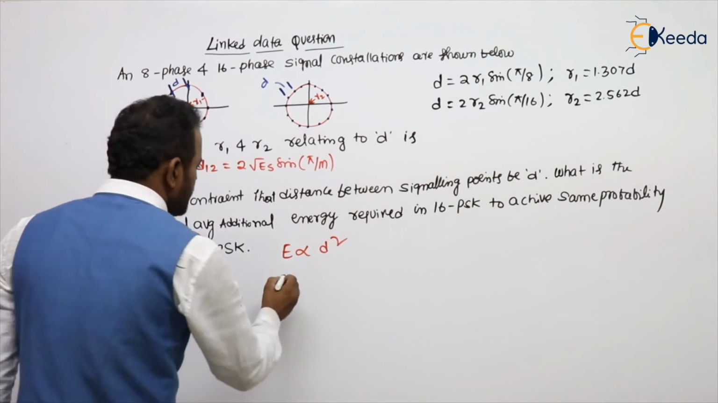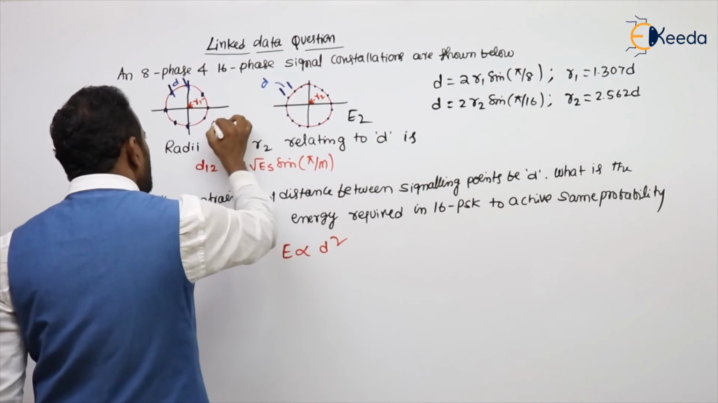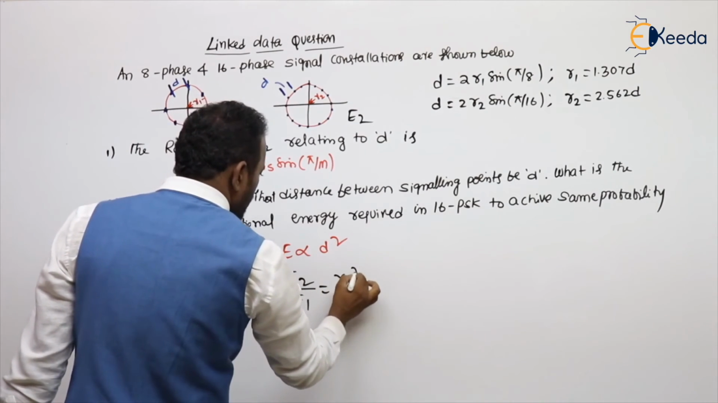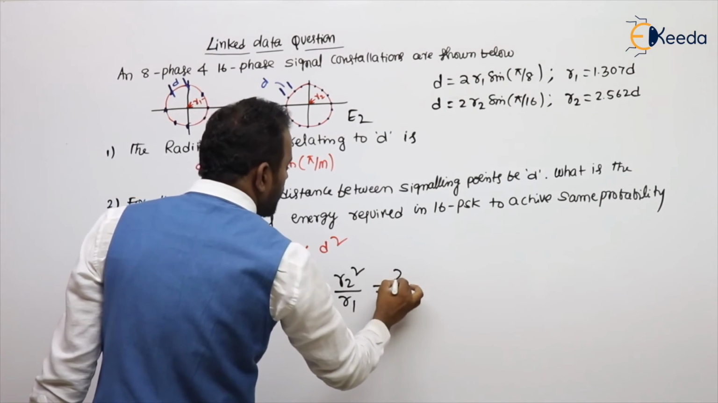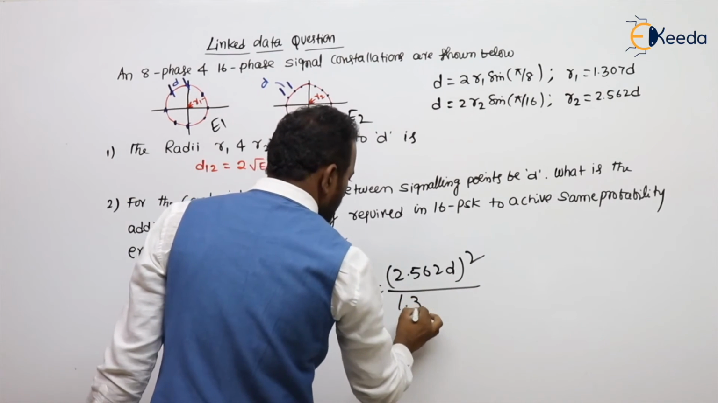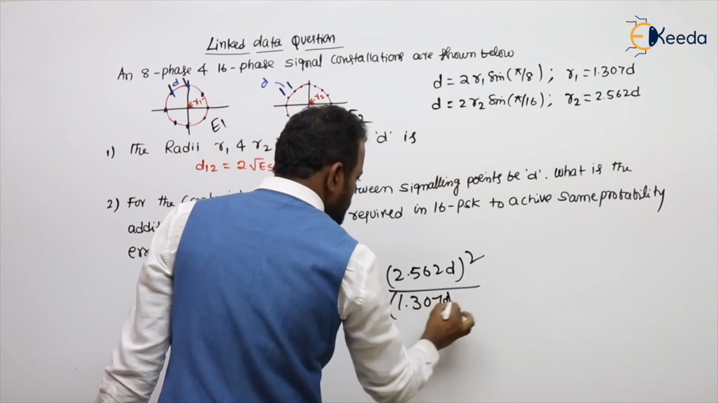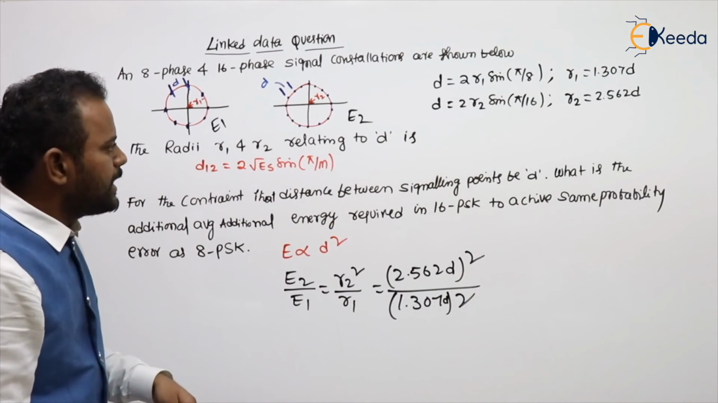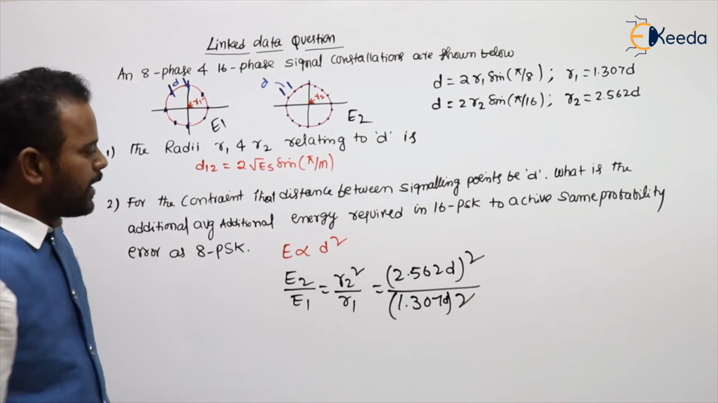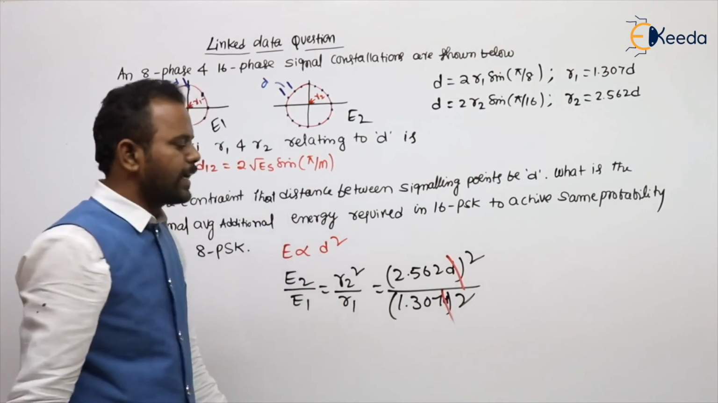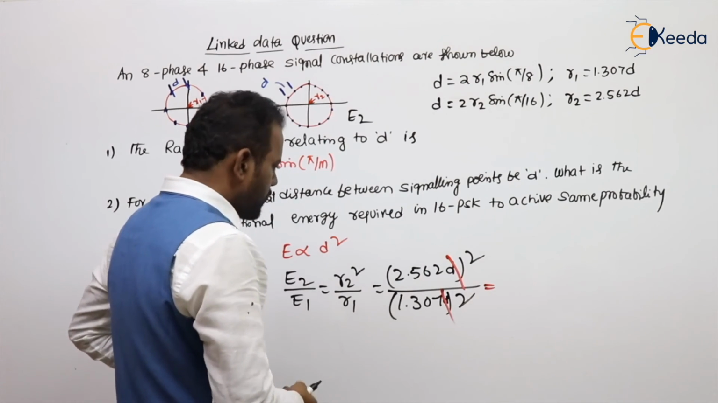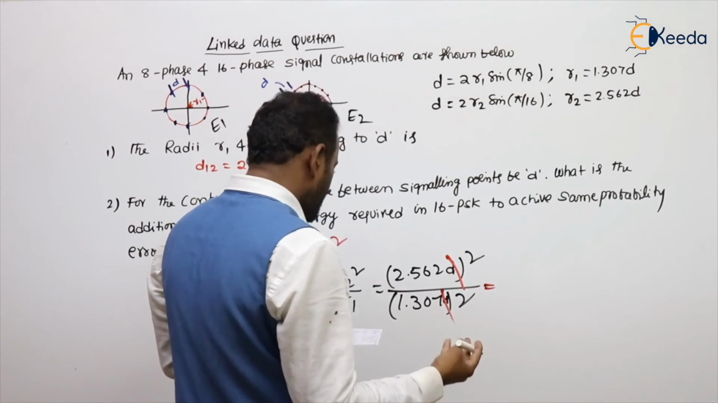So if I take the second constellation's average energy E2 and the first constellation's average energy E1, then E2 by E1 is nothing but R2 square by R1 square. R2 value 2.562 D whole square, by 1.307 D whole square. For the constraint that D is the distance between the pair of signaling points, we want the same probability of error, means both D values are equal and cancelled. Then calculate this value, students.